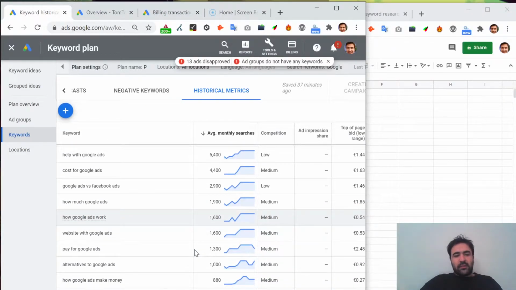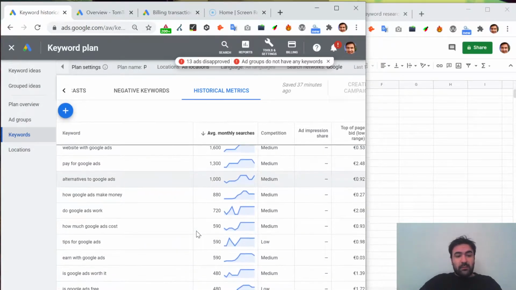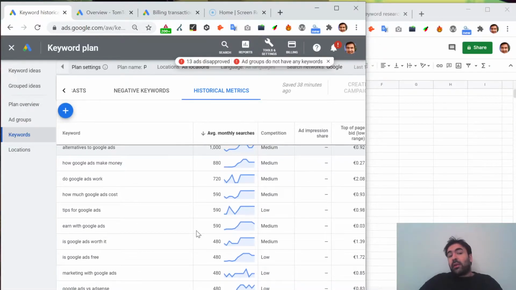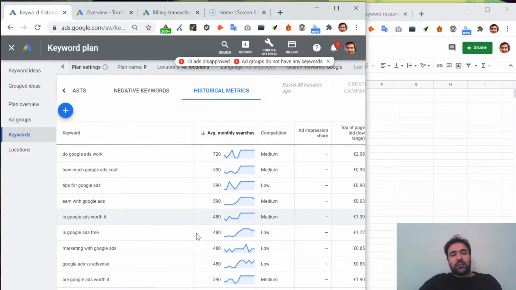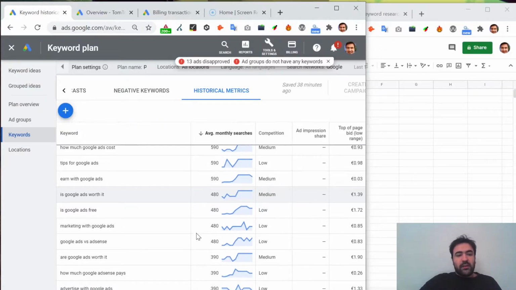Cost for Google Ads versus Facebook ads. People trying to choose in consideration stages which one to go for. How much is Google Ads? How Google Ads works, website with Google Ads, pay for Google Ads, alternatives to Google Ads, how Google Ads make money. So again, the perspective of people who want to monetize with their websites. Do Google Ads work? How much do Google Ads cost? Tips for Google Ads. This is the perspective of a user of the platform that wants to scale up their skill set. Starting with Google Ads.